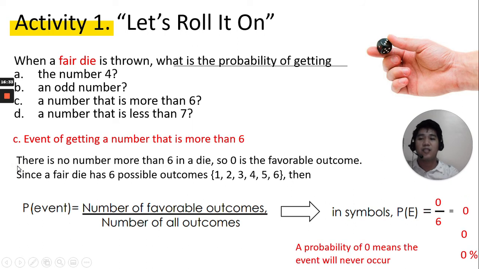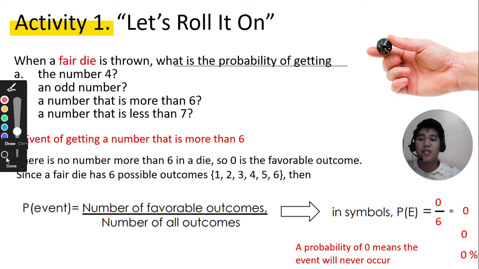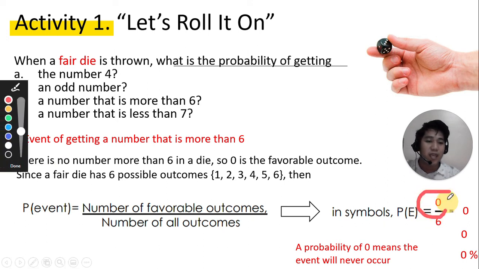Let's proceed with letter C. We have a number that is more than 6. So the same. In a die, we have 6 faces. So numbers 1, 2, 3, 4, 5, 6. Is there a number that is more than 6? Of course, there's none. So therefore, 0 is the favorable outcome. If 0 is the favorable outcome, we just need to write here, and the total number of possible outcomes is 6. 0 over 6 is 0.